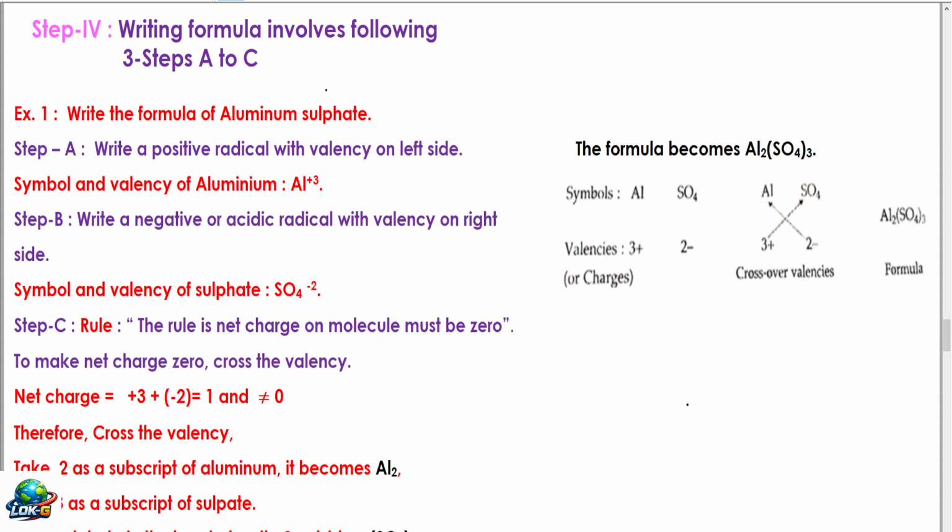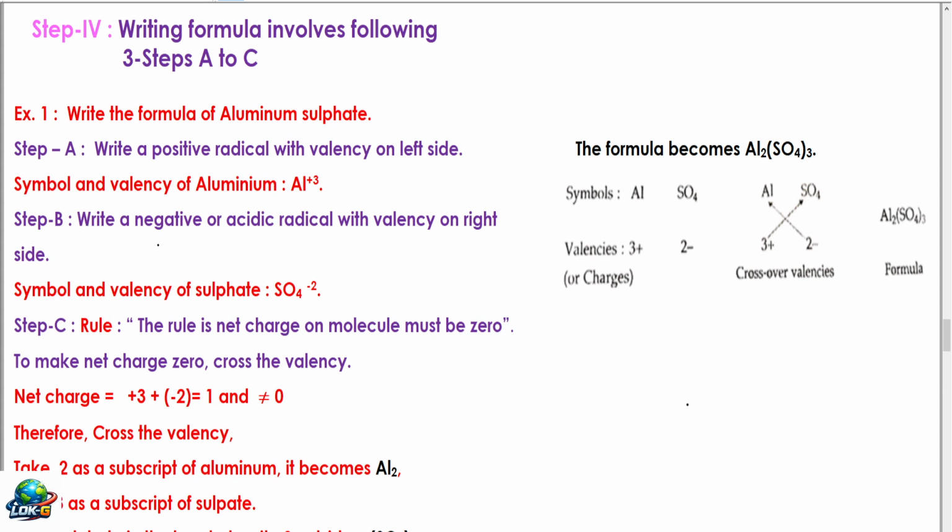A very important step is writing the formula, which involves the following 3 steps. Let us take one example and try to understand. Write the formula of aluminum sulfate. Step A: write the positive radical with valency on the left side. The symbol and valency of aluminum, which you have just studied, is Al plus 3.